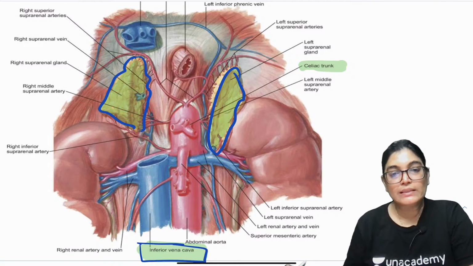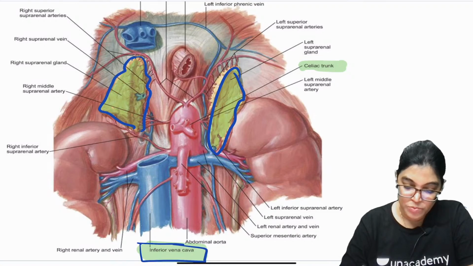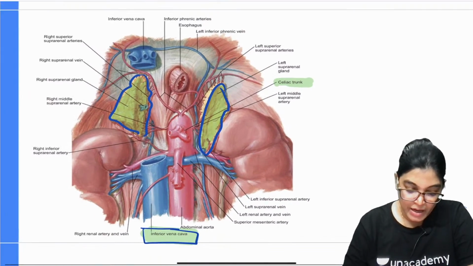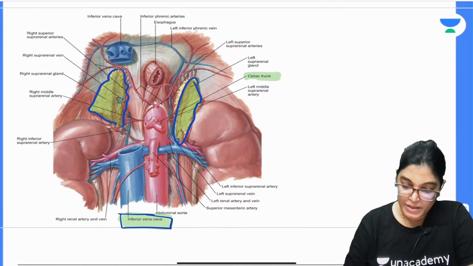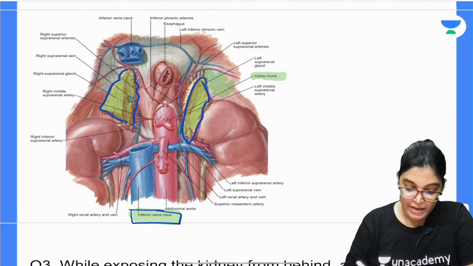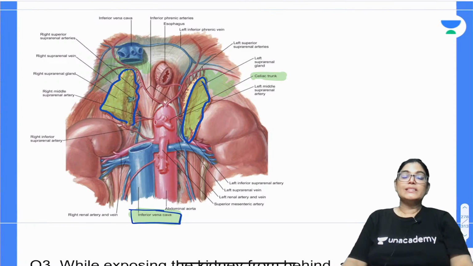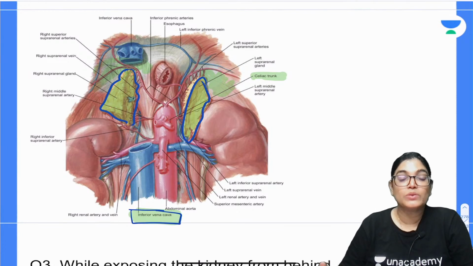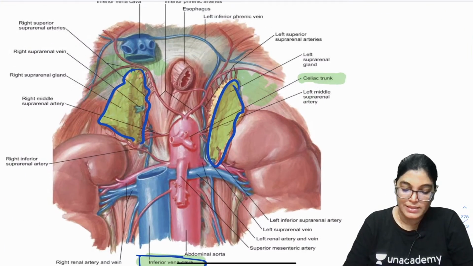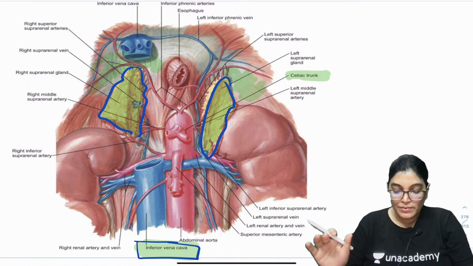So important, and you can see here upper aspect and posteriorly there is the corresponding part of the crux of the diaphragm. In the upper aspect, superiorly, so posterior aspect, these are the crura, the corresponding part of the diaphragm which is related. So yes, also you can see inferior vena cava is closer to the right hand side, not to the left hand side. Okay, and it is lying medially, not laterally. So done with this.